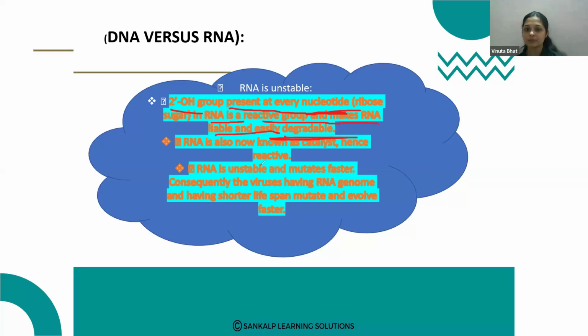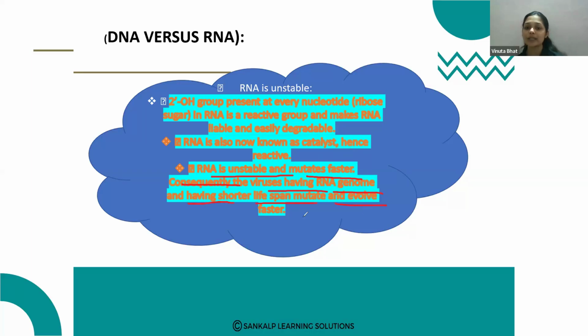and easily degradable. And RNA is also known as a catalyst, hence it is reactive. Then RNA is unstable and mutates faster. Consequently, the viruses having an RNA genome and having a shorter lifespan mutate and evolve faster. So that is the mutation capacity.